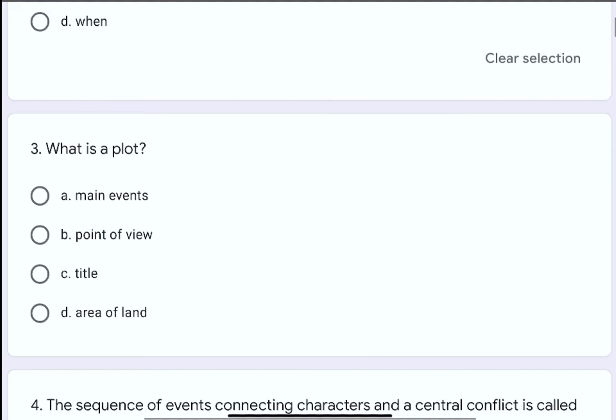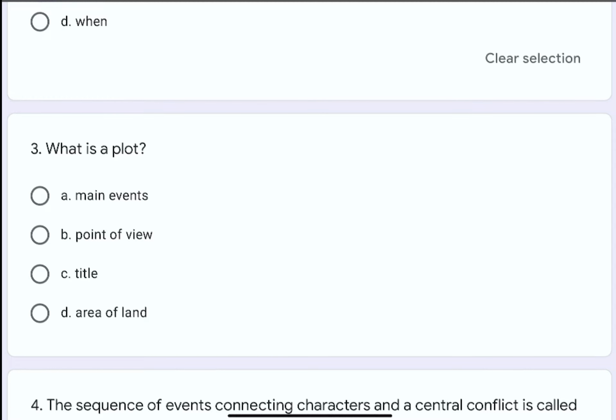Question number 3. What is a plot? The options are A. Main events, B. Point of view, C. Title, or D. Area of land. The correct option is A. Main events.